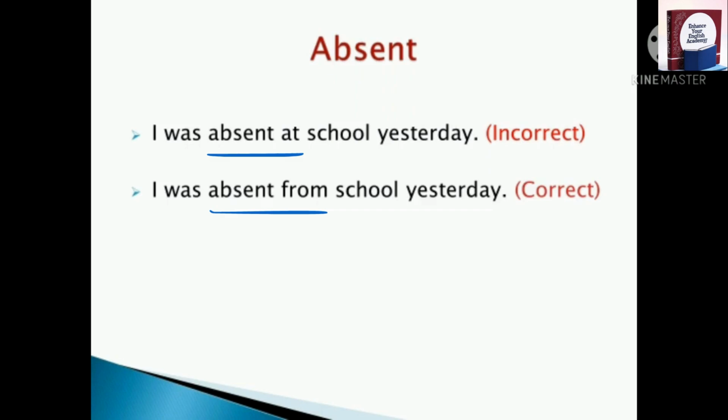Remember, we should not say absent at the meeting, absent at the function. We have to say I was absent from the meeting. I was absent from the function. I was absent from school.